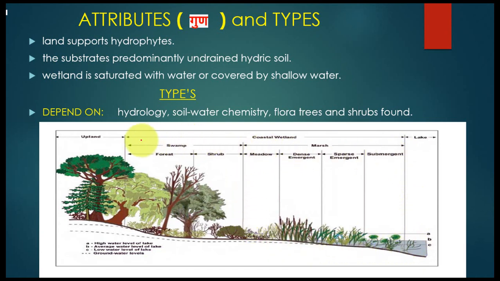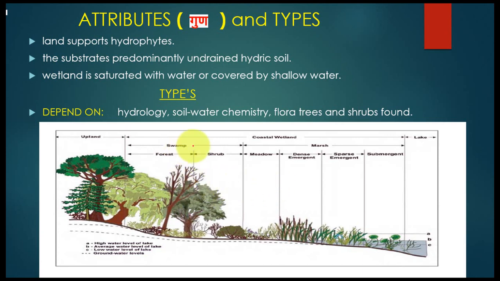From the upper forest and shrub, and also the submergent vegetation type, this is all known as coastal wetland. And this is the upland area where trees and other forests are formed. As you can see in this picture, here is the water table, a high water table, and some kind of vegetation is underwater. I hope this picture is visually clear to you.